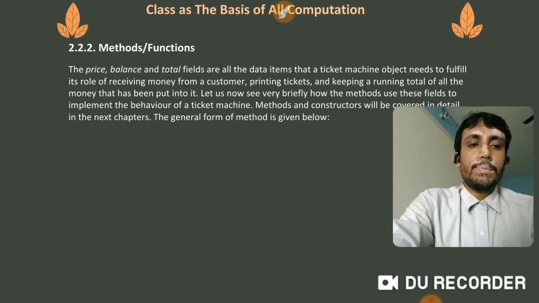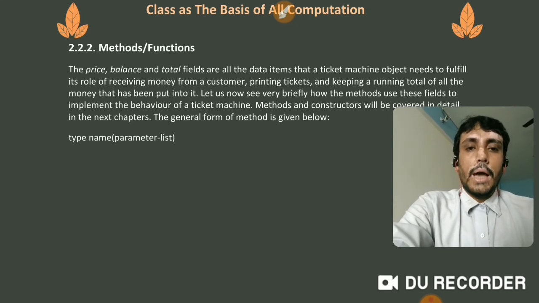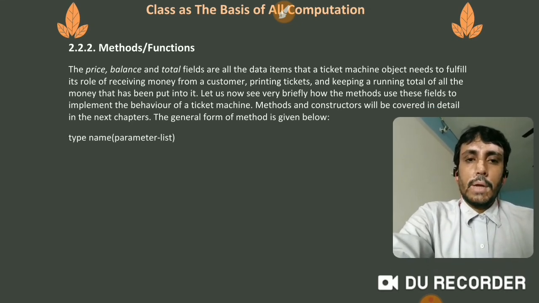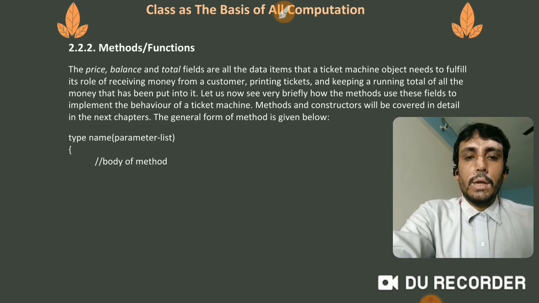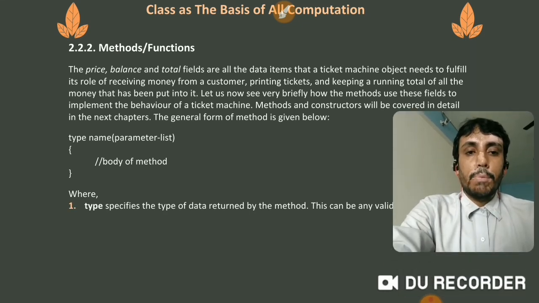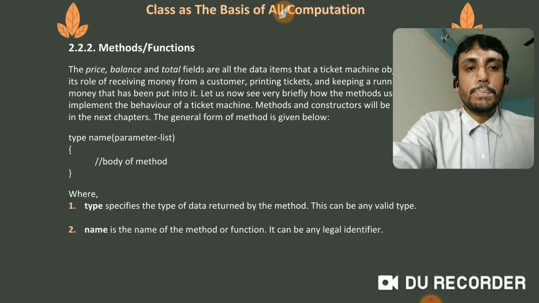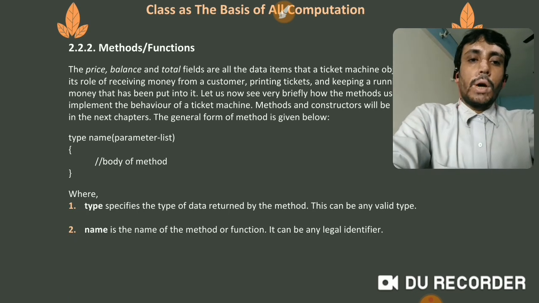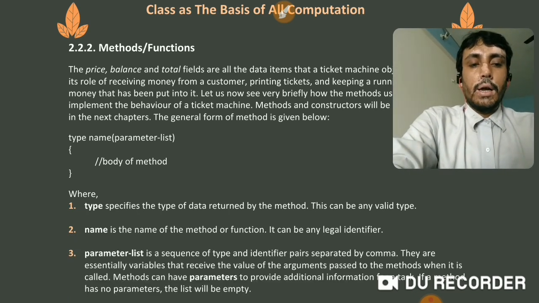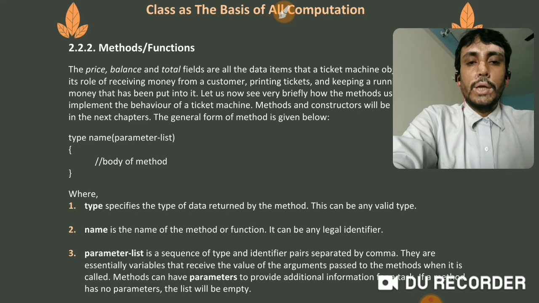Look at the type, name and the parameter list. Type is the data type, name is the identifier, and parameters are the arguments that we are supposed to give to get the result, with the body of the method inside. So this is the structure of a method or function, where type specifies the type of data returned by the method. This can be any valid type. Name is the name of the method or function. It can be any legal identifier. Legal means you are following the rules and regulations.